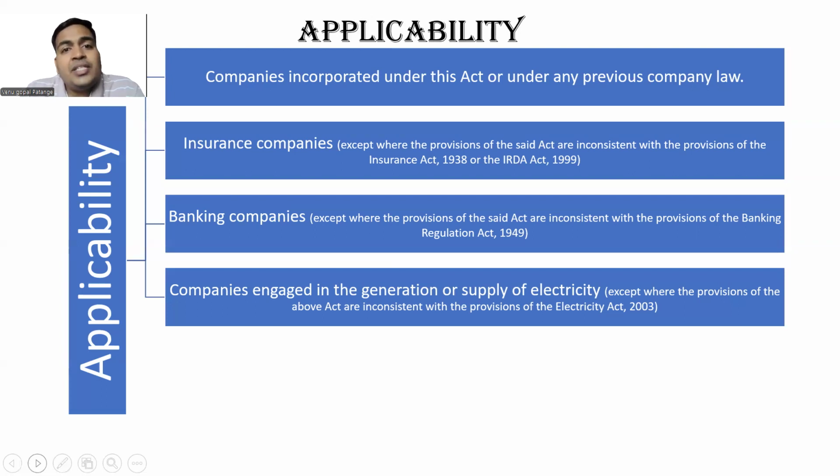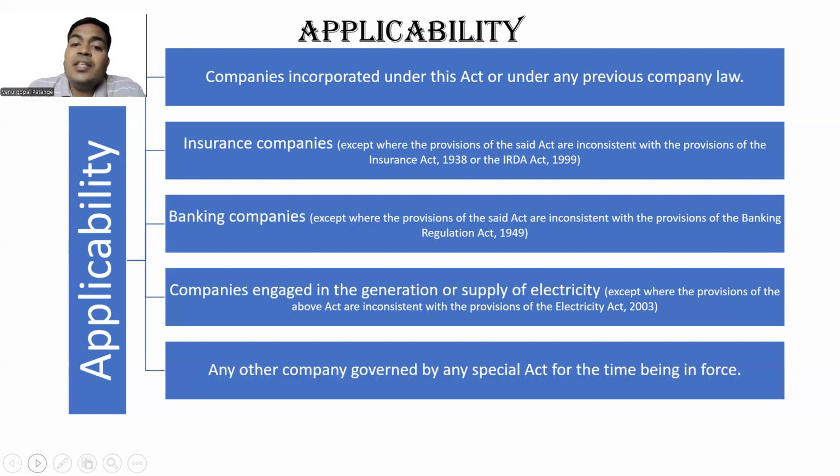So companies incorporated under this act or previous law, insurance companies, banking companies, companies engaged in generation or supply of electricity. So here thermal generation, which is coal based, hydel generation, which is water based. Then you have wind generation companies. So we are talking about generation or supply of electricity, right?